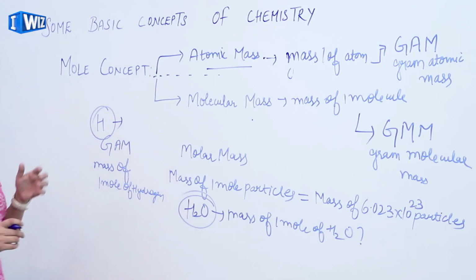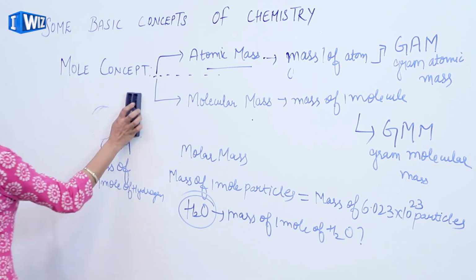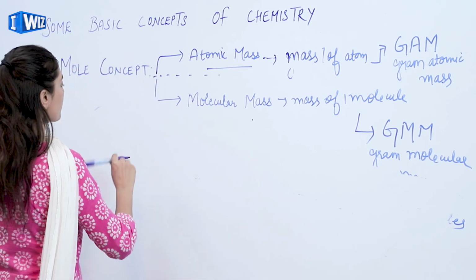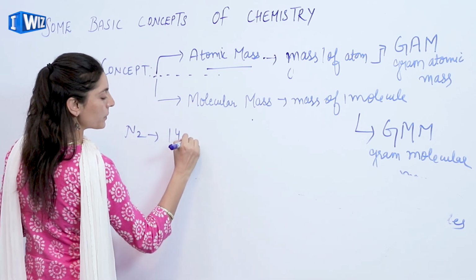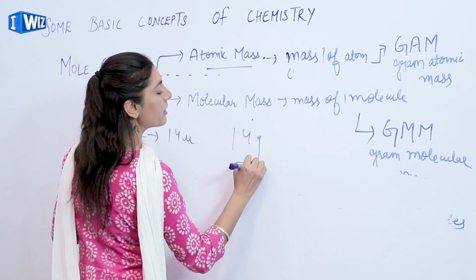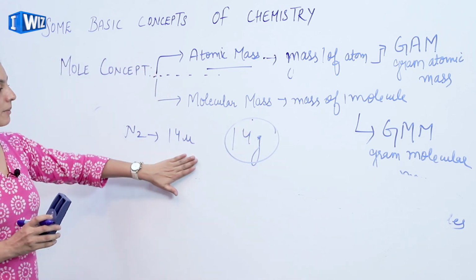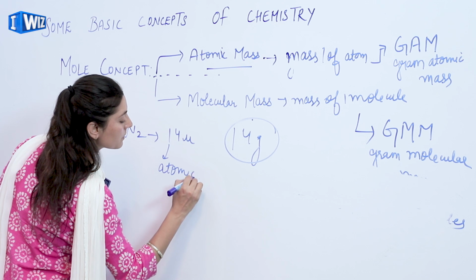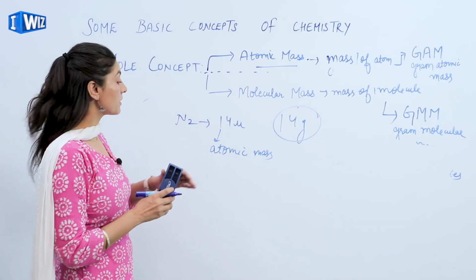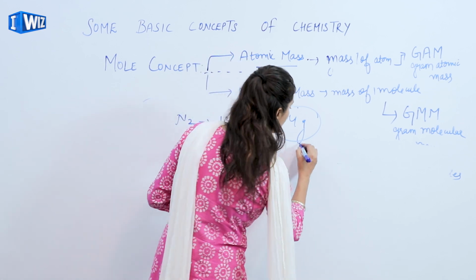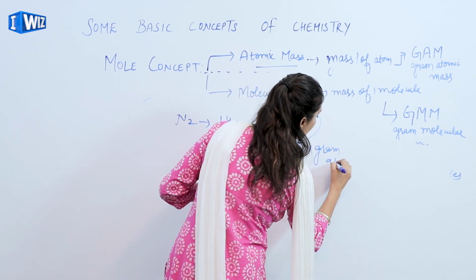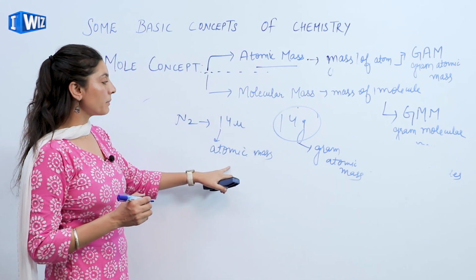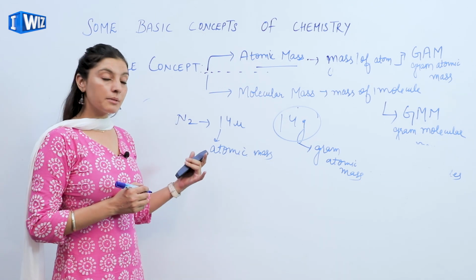Fine. Moving ahead, we have two different concepts. You might have seen that at times we represent nitrogen as 14 u, and at other times as 14 g. When I am writing 14 u, that means we are calculating the atomic mass. When I am writing g, it is the gram atomic mass. So 14 u means the atomic mass of that particular atom of nitrogen.